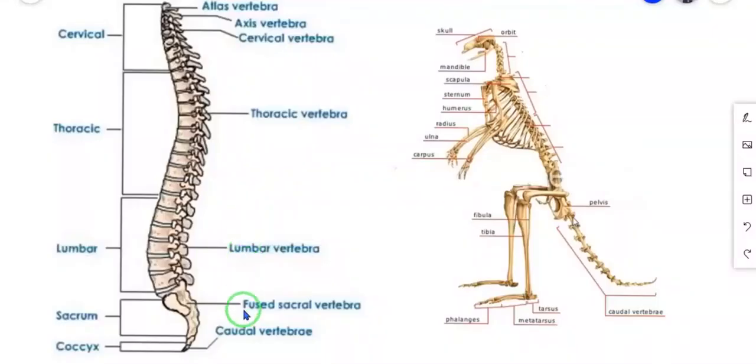The next example, caudal vertebrae. In human beings, the caudal vertebrae is useless. There is no function. But in animals, the caudal vertebrae is useful. That is the tail region. So animals are using the caudal vertebrae and human beings are not. In human beings the caudal vertebrae is a vestigial organ, but in animals it is not.